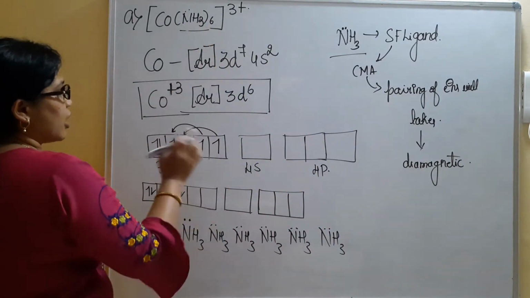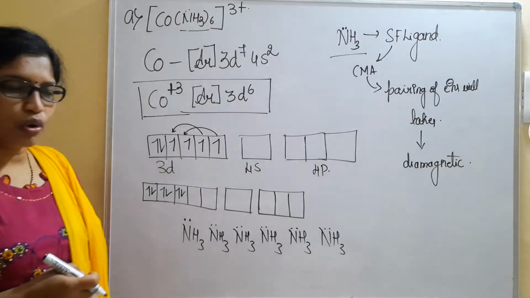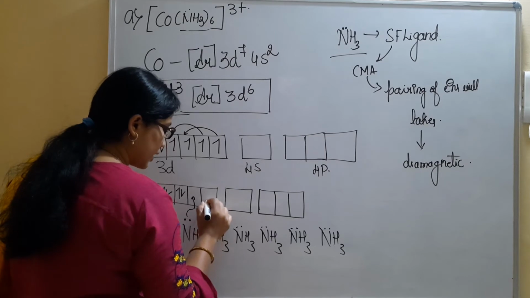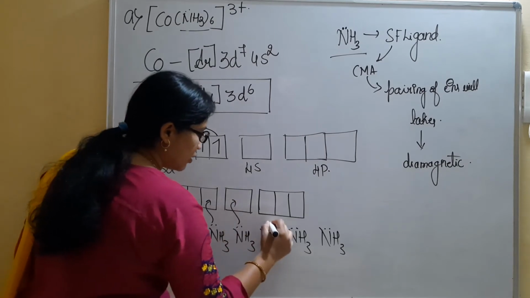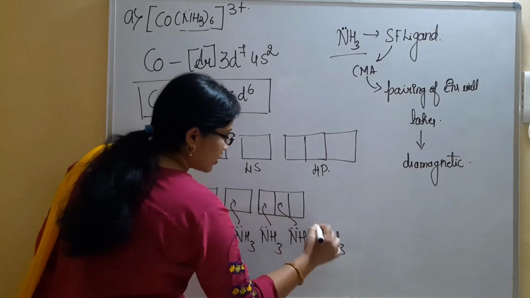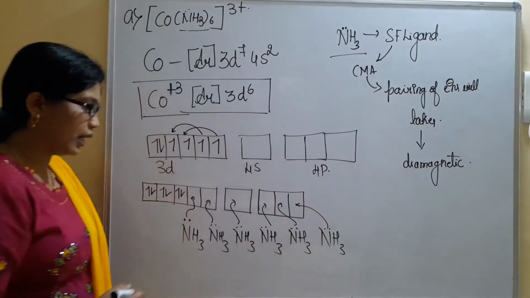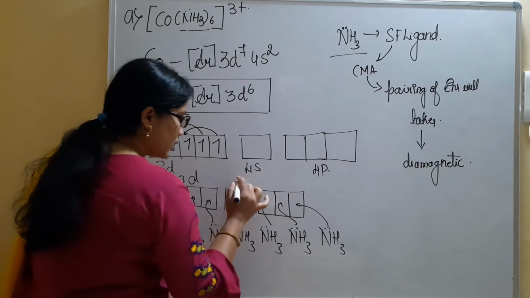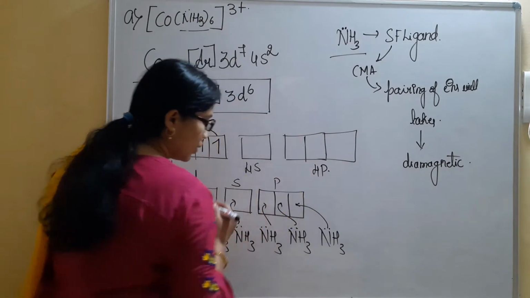6 ligands are approaching the central metal atom cobalt. One will come and give electrons, the second will come and give electrons, and the third, fourth, fifth, and sixth will come and give electrons. We all know this is the d orbital, 3d. This is the s orbital, and this is the p orbital.